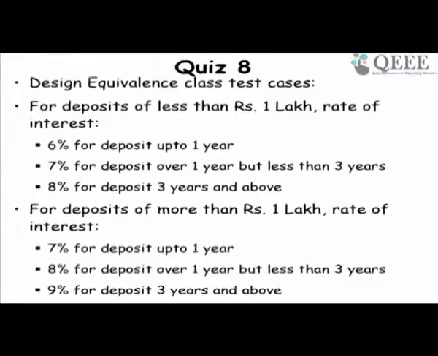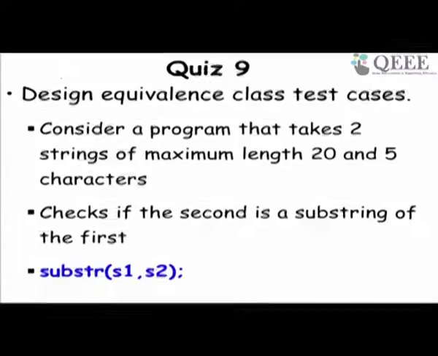But then we might have a problem with two variables. For example, for deposit less than 1 lakh, the rate of interest can be 6%, 7% and 8% depending on the period. Whereas for more than 1 lakh, the rate can be 7%, 8%, 9%. So how do we design test cases for this? We have to fall back on the equivalence class for two variables and design test cases for this.